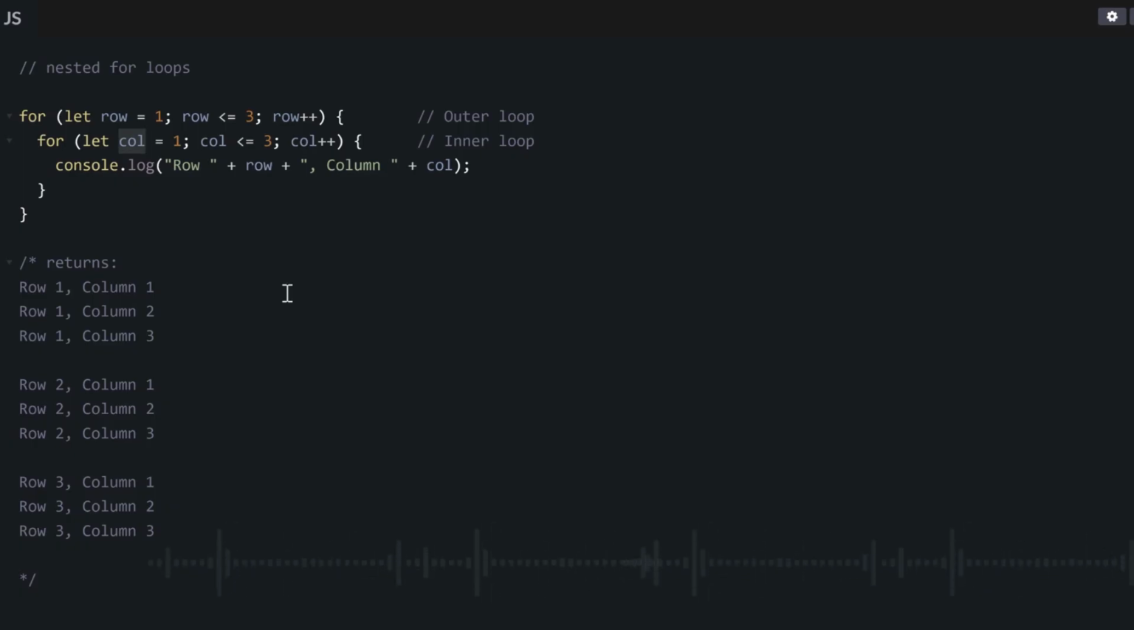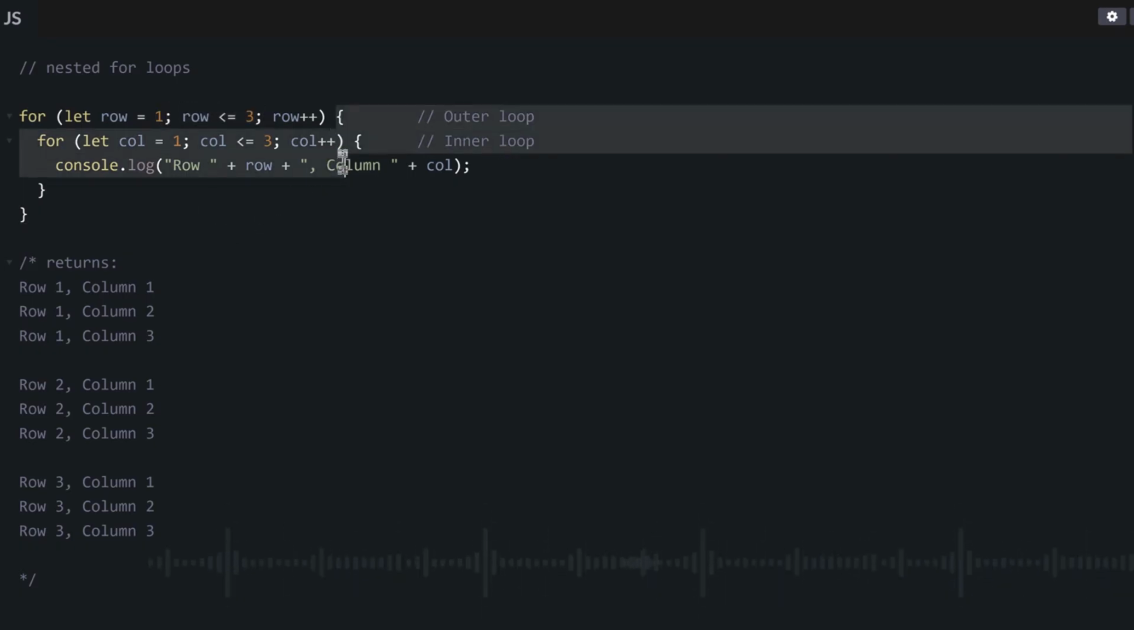Now, what do you think could be the result? The result could be this. The first time this for loop runs, the value of our row variable will be 1, and then it will check this condition, which is to say, is 1 less than or equal to 3? Yes. Okay. So now it will enter inside these curly braces to meet the second for loop. Now we know that the value of row is still 1 at this time when we enter inside this second for loop.